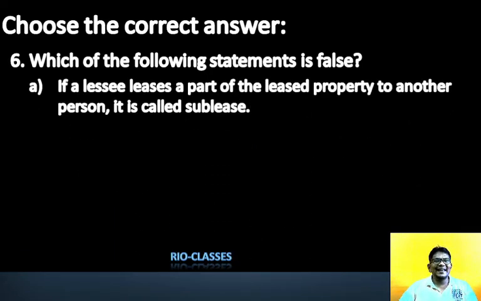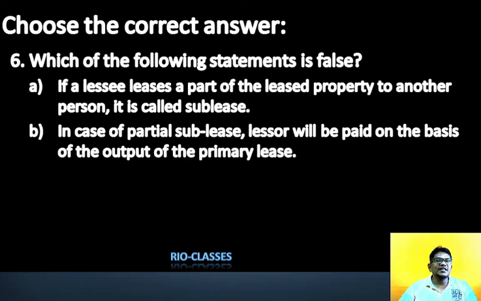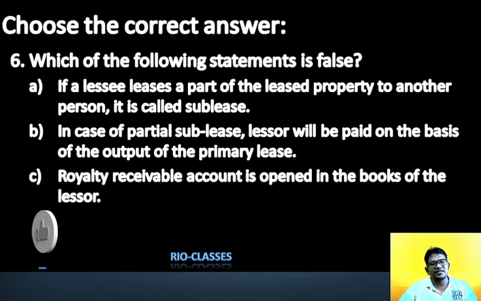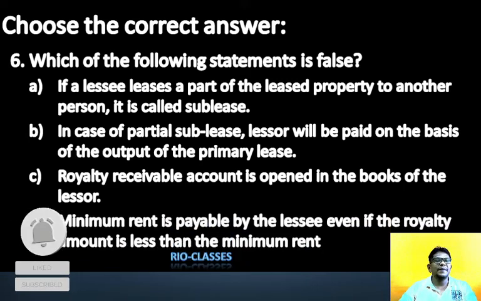If lessee leases a part of the lease property to another person, it is called sublease. In case of partial sublease, a lessor will be paid on the basis of output of the primary lease. Royalty receivable. Remember, royalty receivable account is opened in the books of lessor. Okay.